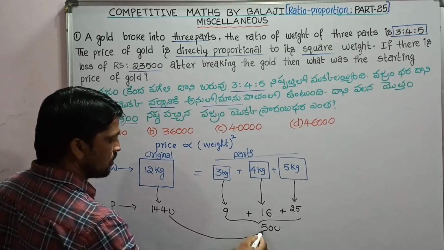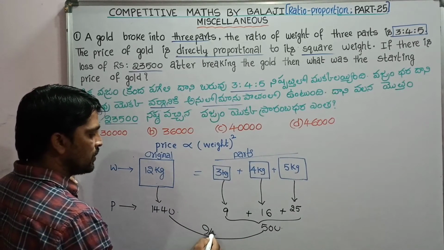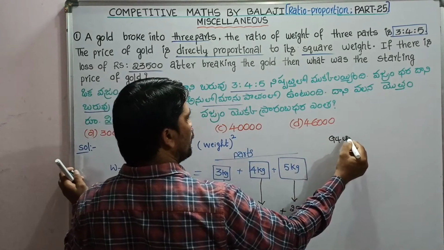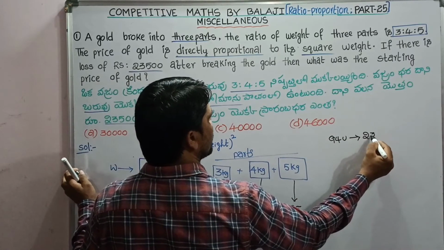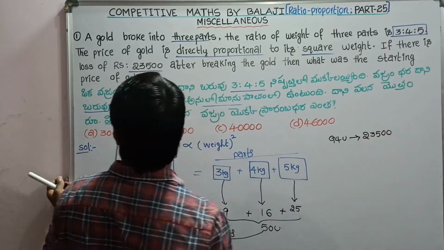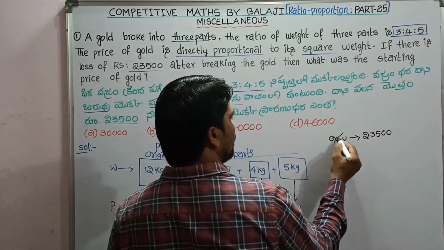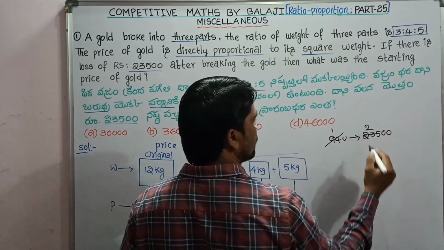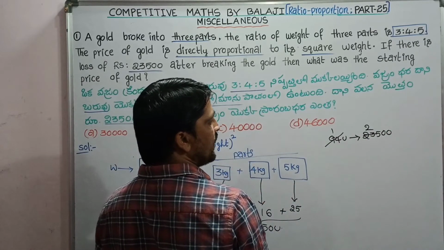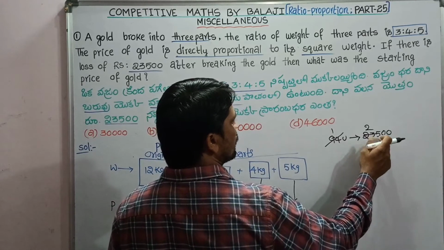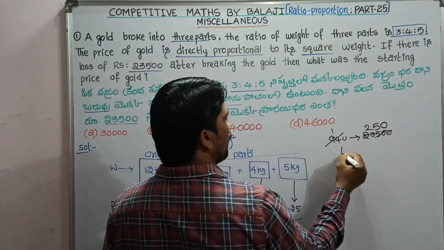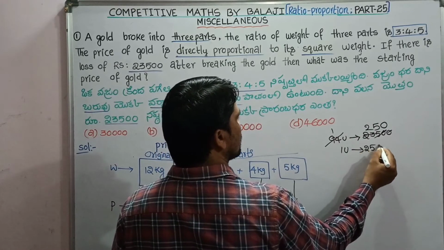Now what is the loss? Loss is 94 units. That is, 94 units value is given in the question as 23,500. Then 1 unit: 94 ones are 94, twos are 188, 5s are 470, so 1 unit value is 250.